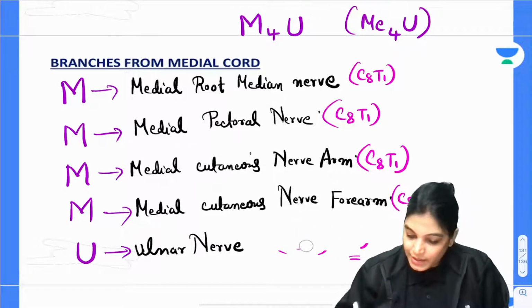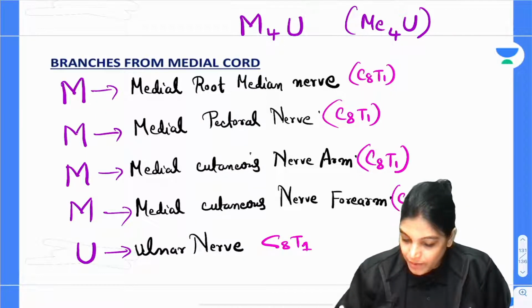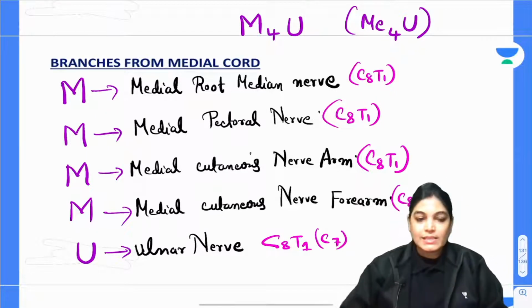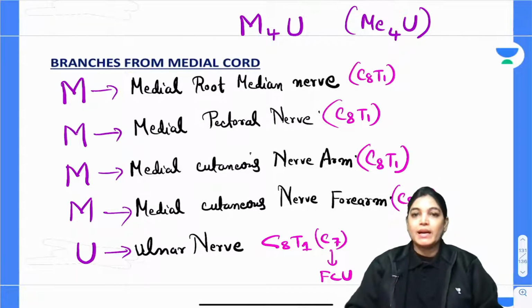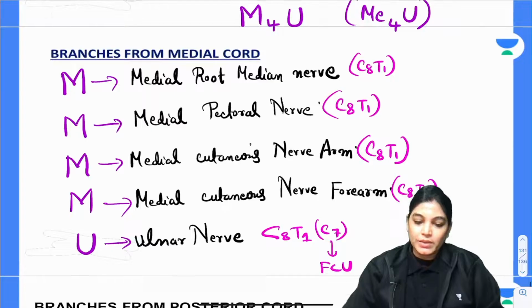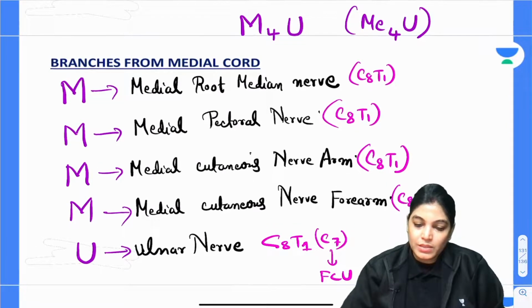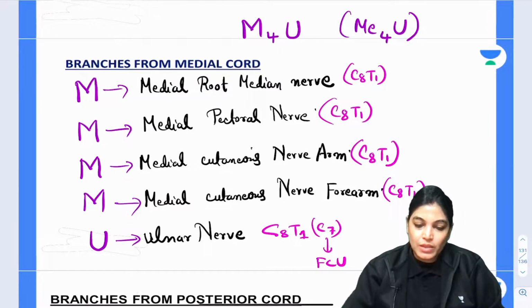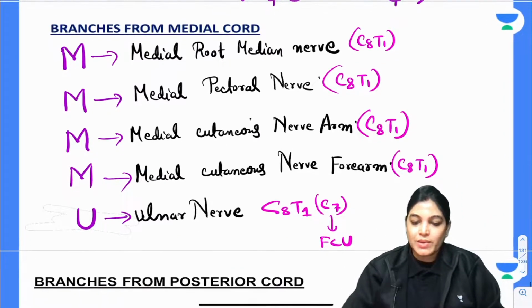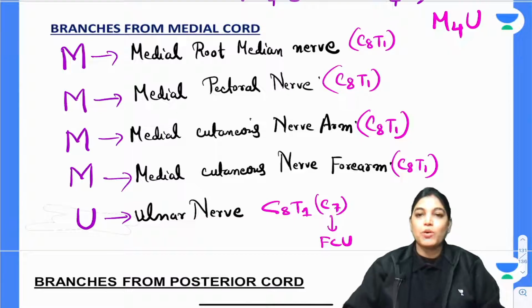So, you can write it like this: C8 and T1, C7 in the bracket. Actually, root value of the nerves are also important. So here C7 component is giving innervation to FCU, that is flexor carpi ulnaris. So got it? So mnemonic M for you, me for you, and these are the important branches.